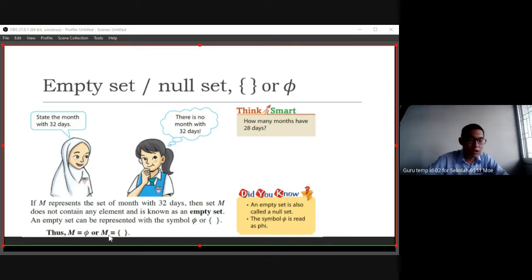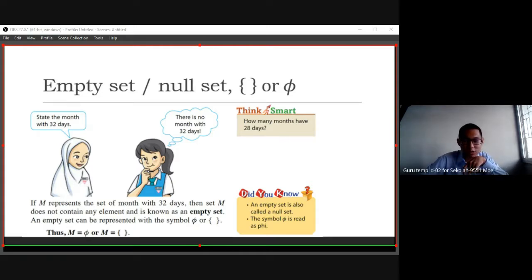How many months have 28 days? Okay, how many months have 28 days? 12. 5, not pi. That one is pi. They are brothers. Why are they brothers? You can search. Pi, we have a number, right? It's an irrational number, because the decimal place is infinite. Phi also has an infinite number, so we can go and search what phi means.